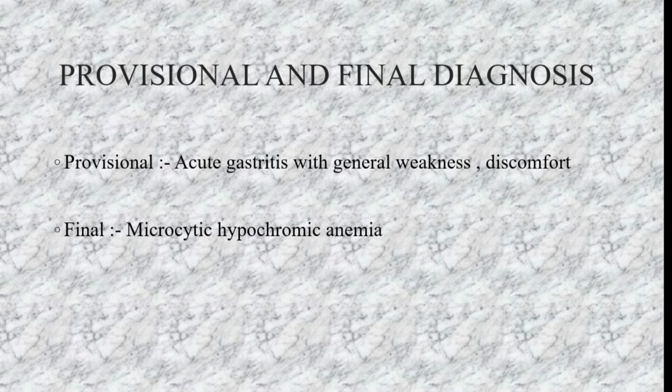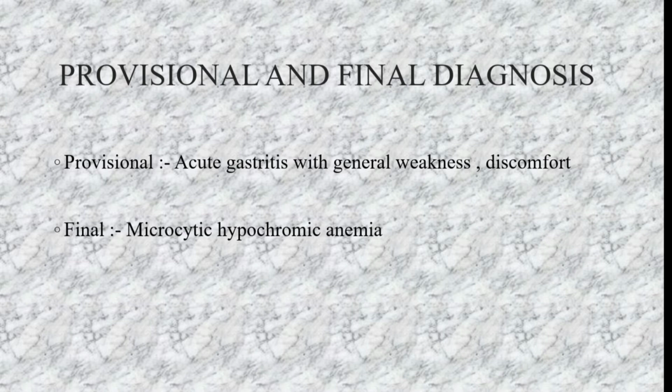But after the biochemical tests and any radiological tests like X-ray and scanning, we will get a final picture. Provisionally, it was assumed to be acute gastritis with general weakness, as she had abdominal pain and discomfort. The final diagnosis was made depending upon the symptoms and the diagnostic tests. It was concluded that it is a microcytic hypochromic anemia, and the RBCs show an anisopoikilocytosis condition.